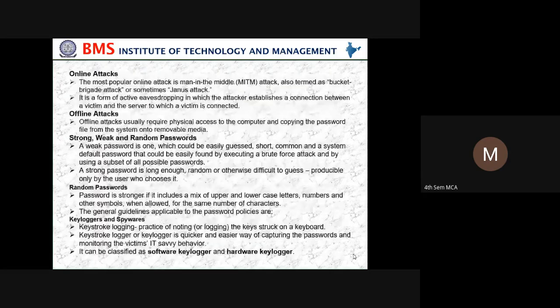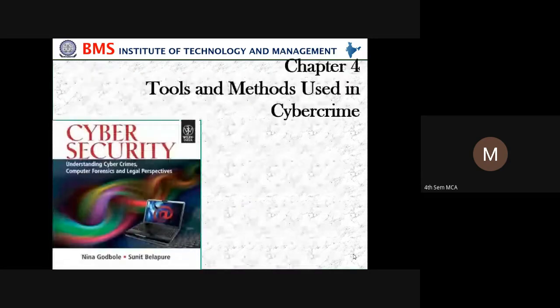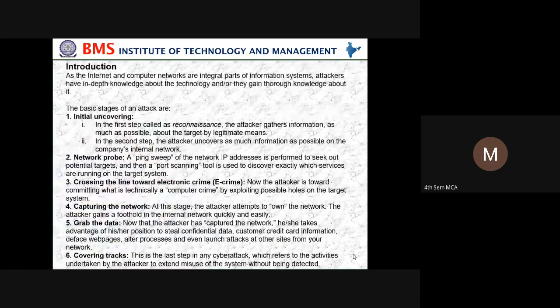So what did we cover in this part? In this part, we have seen the tools and methods used in cybercrime, and we started with an introduction and the basic stages the attackers will plan. First one is initially uncovering: initially they will uncover themselves so that no one can judge who they are.